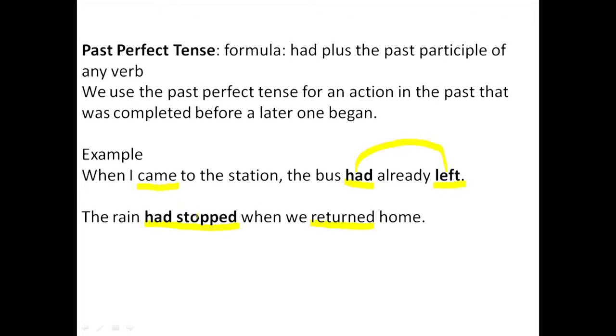Okay, so this is called the past perfect tense, and this is simple past. We use this tense when we have two past activities, the other occurring immediately after the first one. But in a situation where we have several past actions in one sentence, we have to group them according to what happened first and what happened later. All the actions that occur first are supposed to be in past perfect, and all those occurring later are supposed to be in simple past.